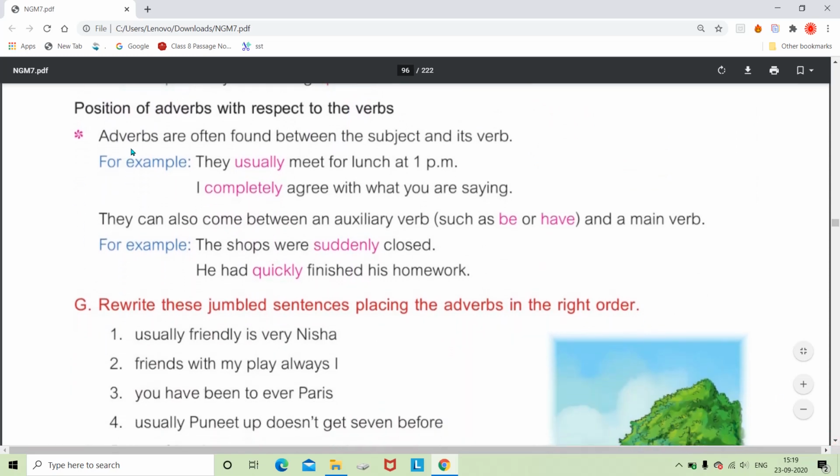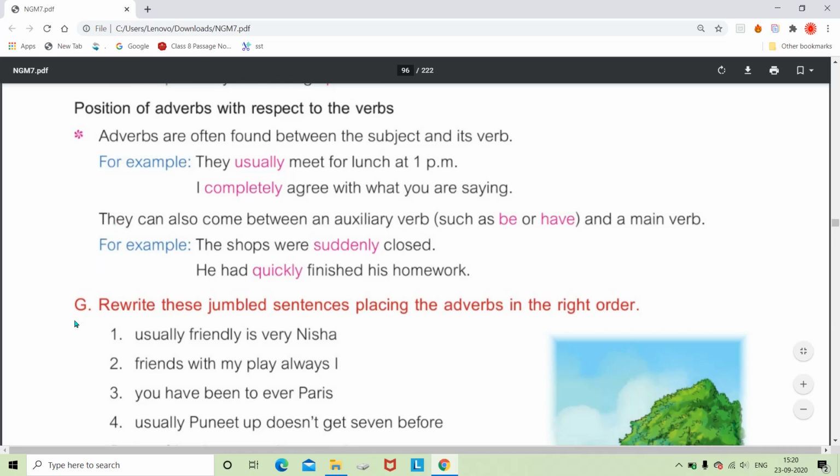Now when we are considering the verbs also, and with respect to that particular verb, where we have to use that adverb. Adverbs are often found between the subject and its verb, like they usually meet. So here they is the subject and meet is the verb. So usually the adverb is used in between these two. I completely agree with what you are saying. So here I is the subject and agree is the verb. So in between subject and verb we have used the adverb completely.